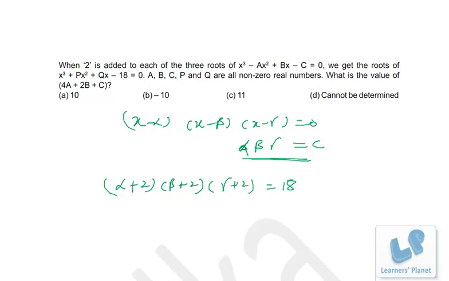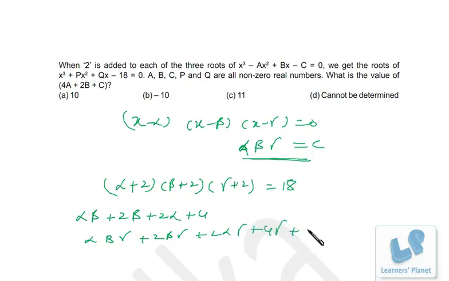Now quickly expand this. It's alpha beta plus 2 beta plus 2 alpha plus 4, and then it is multiplied by this, so finally it is alpha beta gamma plus 2 beta gamma plus 2 alpha gamma plus 4 gamma plus 2 alpha beta plus 4 beta plus 4 alpha plus 8 is equal to 18. Okay.